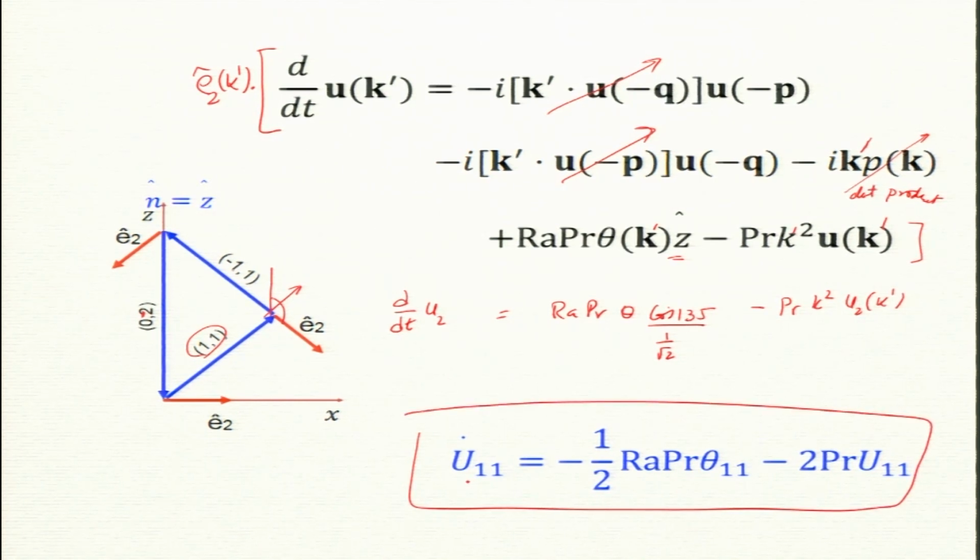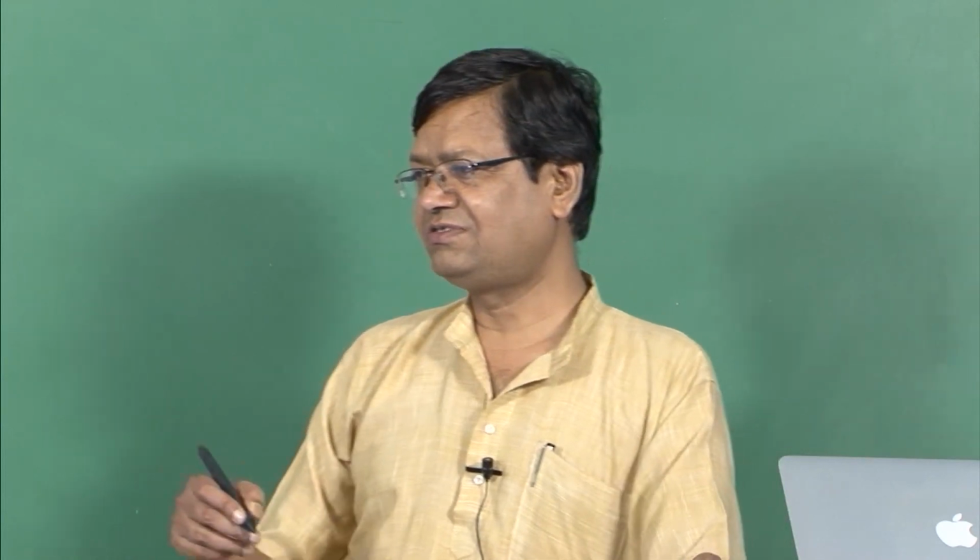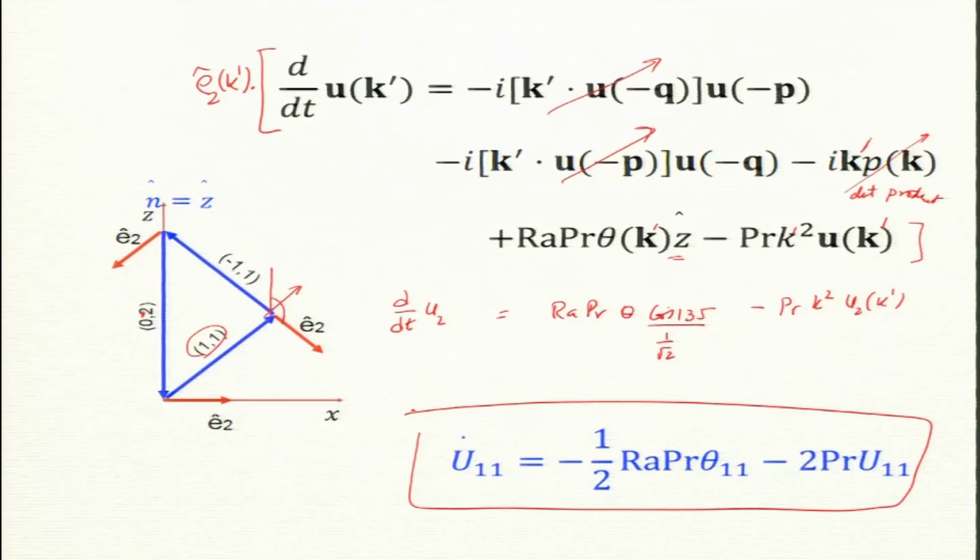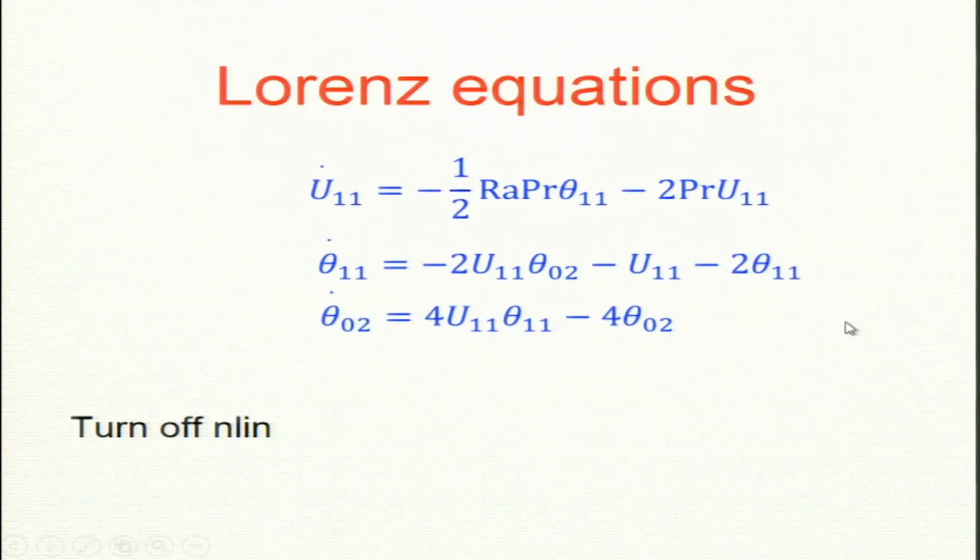Okay. So, this is how we derive the equation for u11. So, these are the three equations. We have one equation for theta and two equations for temperature, theta 0 2 and theta 1 1. The three equations are summarized here. I just rewrote them here. u11 has no nonlinear term, theta 11 has a nonlinear term and theta 0 2 has a nonlinear term.